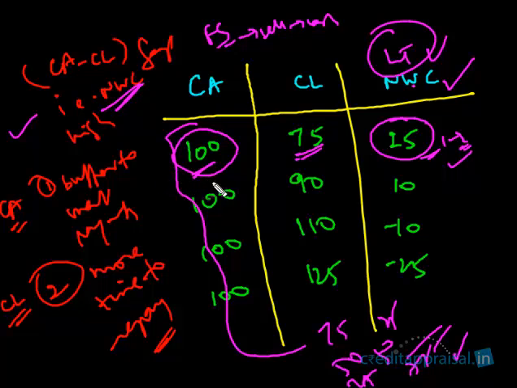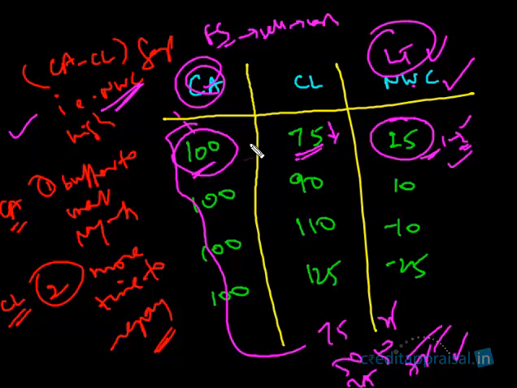When we're saying NWC is high, what we're saying is the portion of current assets that is financed from the long-term sources is high. You want that situation. You always want these current liabilities to be low because current liabilities is a dangerous situation. You have to make the payment right now or in the next 1 or 2 months. There is an immediate obligation to repay this amount. You don't know how the situation will be, whatever the sales position, whether you make good sales or not. Maybe the industry is not doing well, maybe your particular product is not doing well, but still you have to make this payment. There is an urgency, an obligation to pay in the next 1 or 2 months, whereas for this you don't have the immediate obligation, and that's why you prefer these sources.